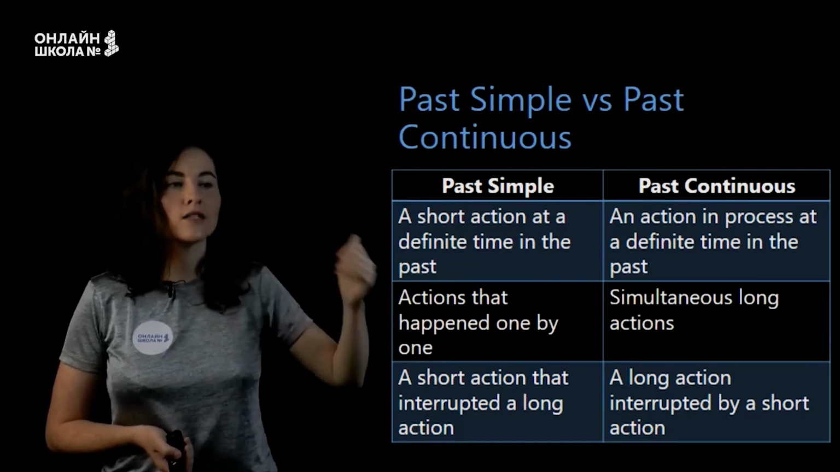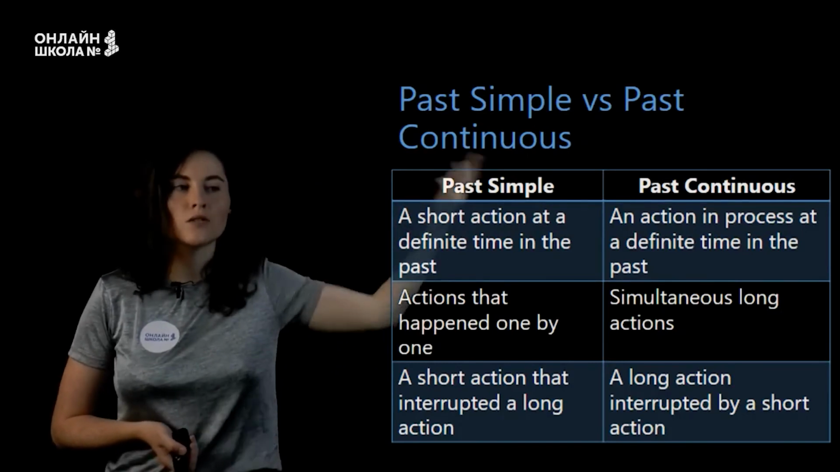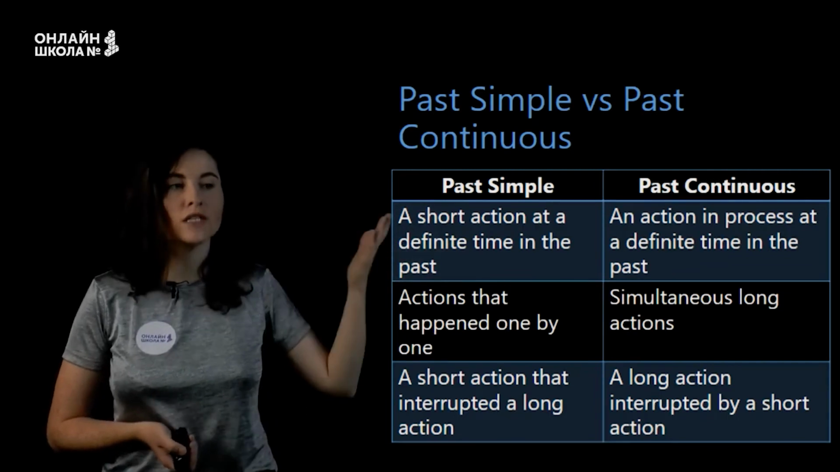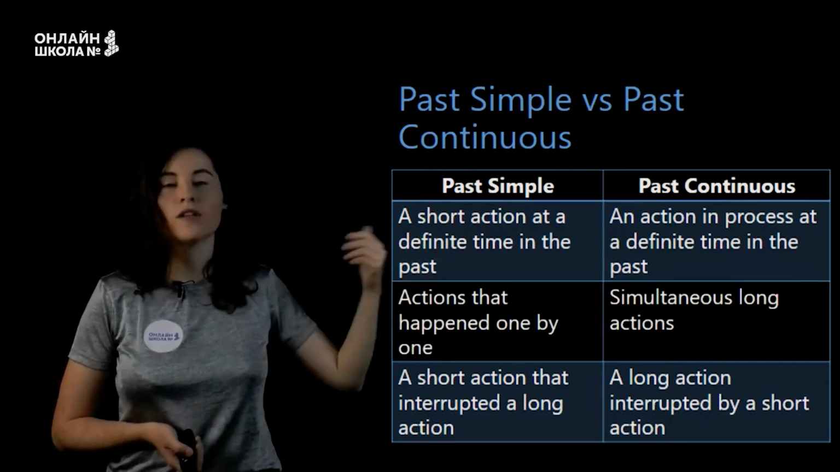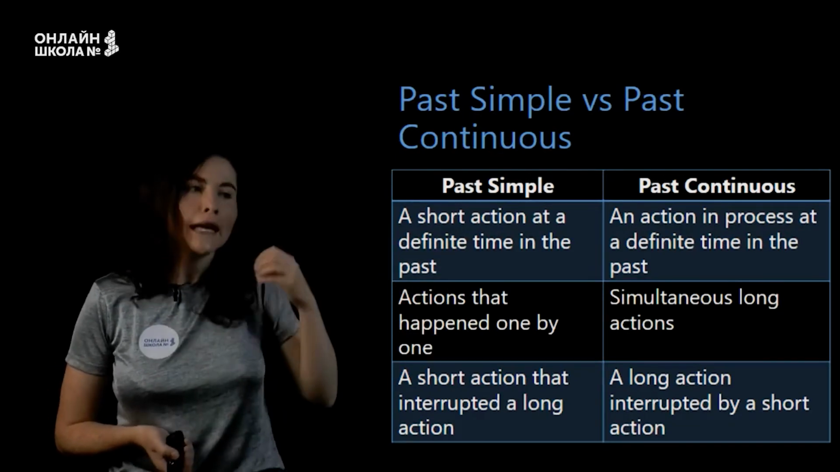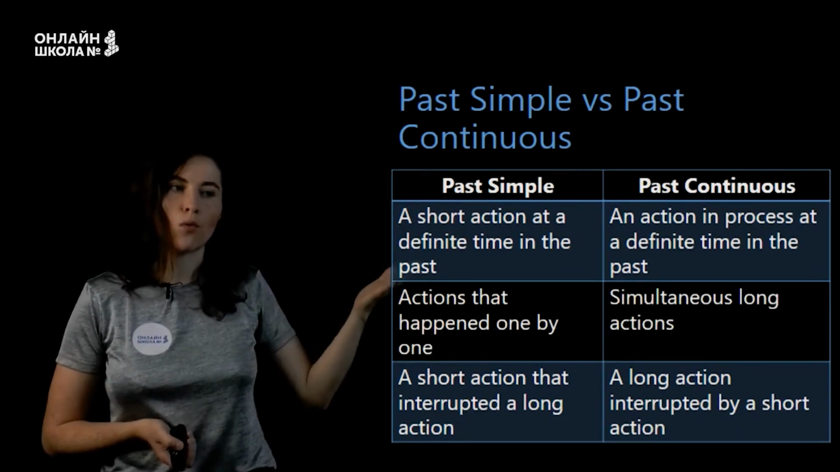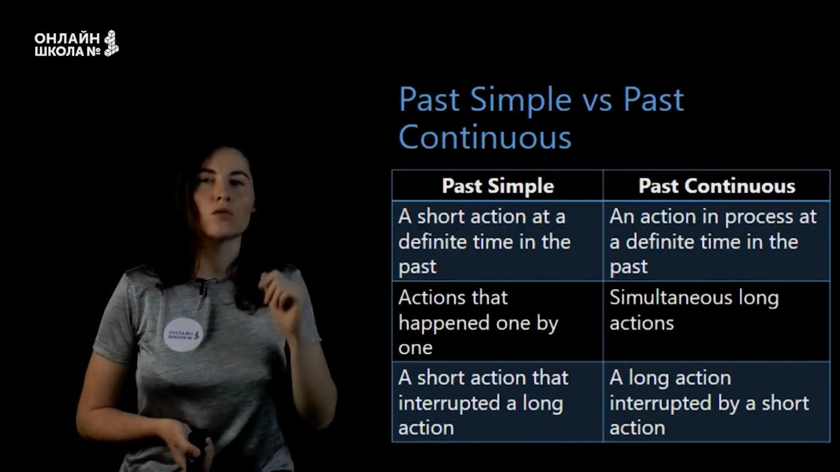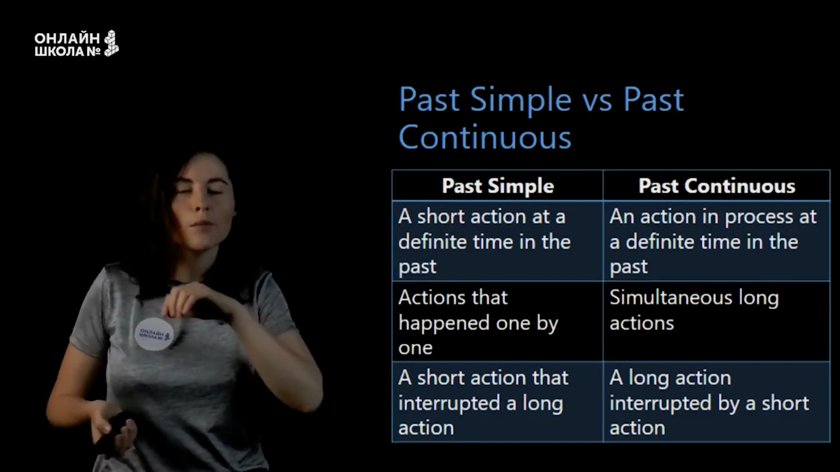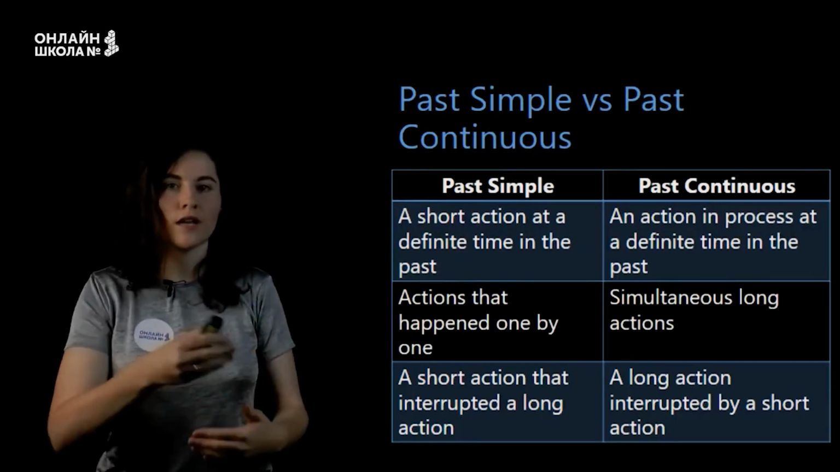And now let's look at the difference between these two tenses, past simple and past continuous. So past simple, we use it to speak about a short action at a definite time in the past. Past continuous is used to speak about an action in process at a definite time in the past. For example, I worked yesterday. I was working yesterday at 7 p.m. So yesterday at 7 p.m. I was in the process of working. Past simple: actions that happened one by one.